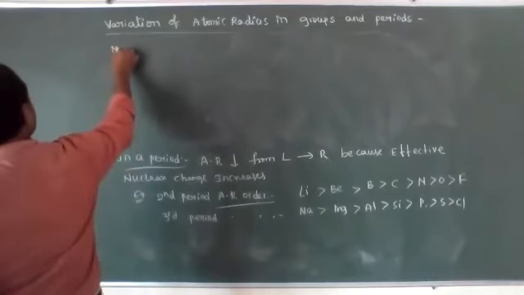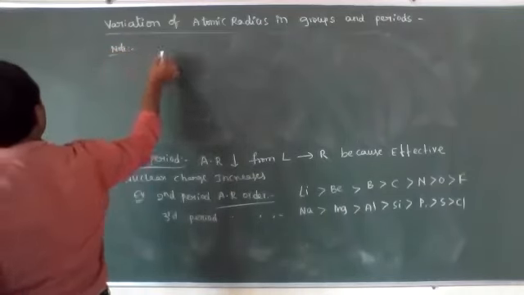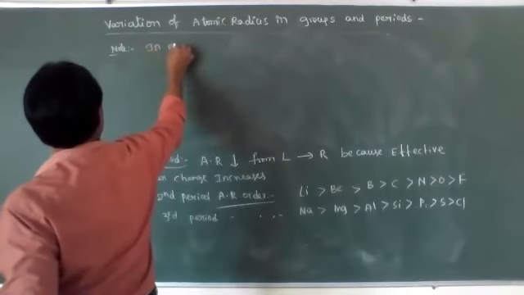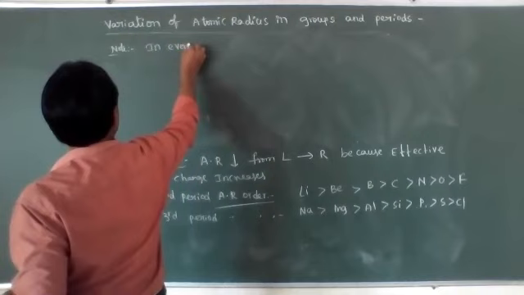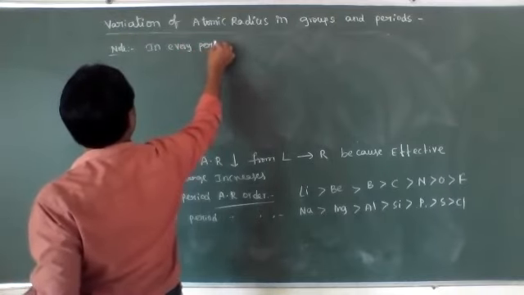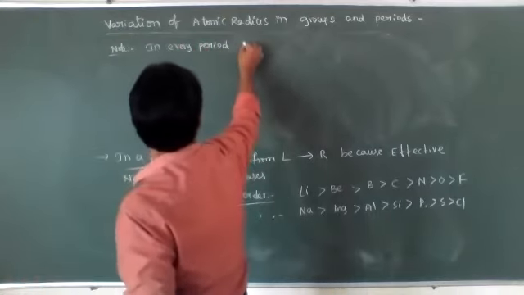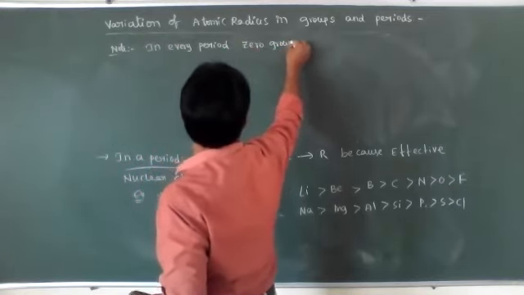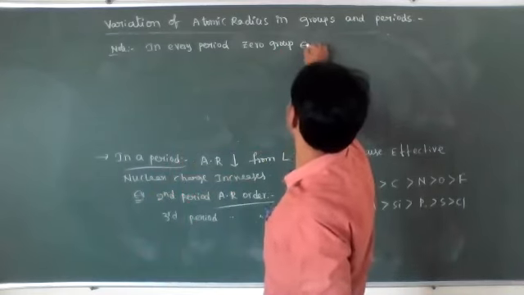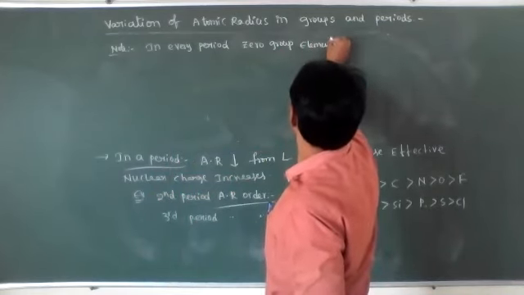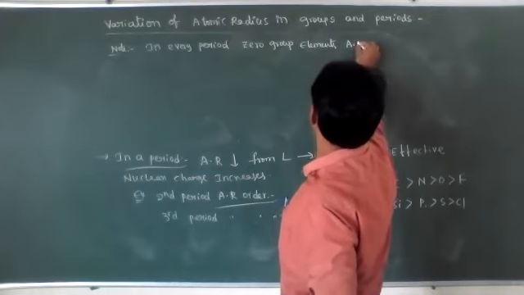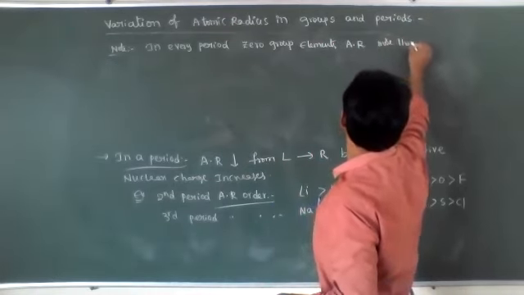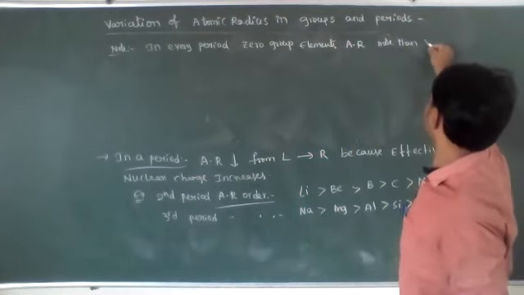Note: in every period, the atomic radius of zero group elements is more than that of 7A group elements.